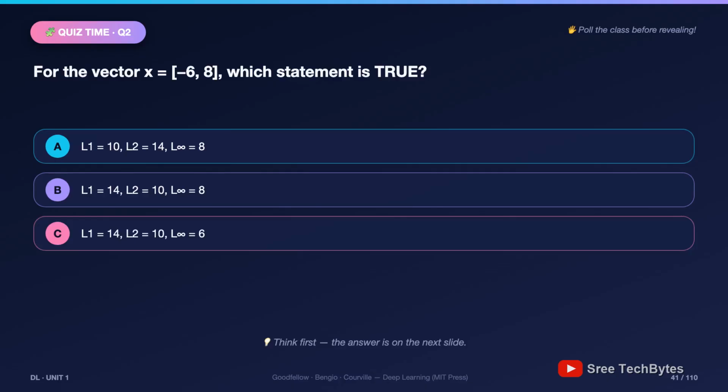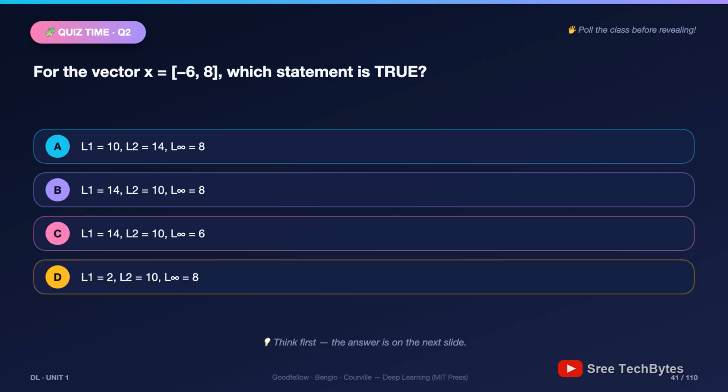Before you compute, remember the ordering trick. L1 biggest, then L2, then L infinity. One of these options breaks that law and can be rejected on sight. The numbers are friendly, no calculator needed. Pause the video now and work it out.